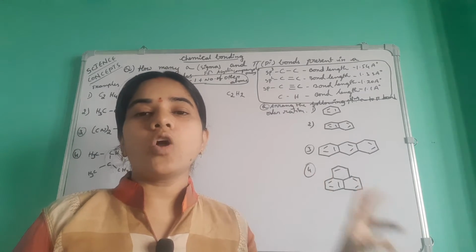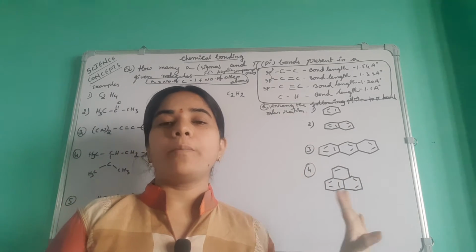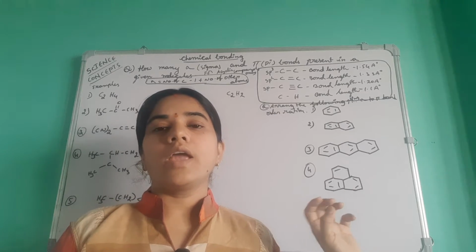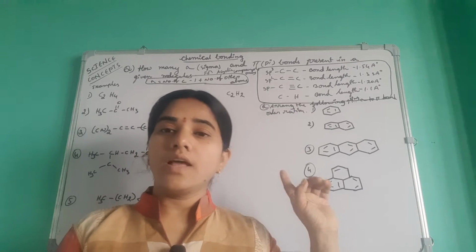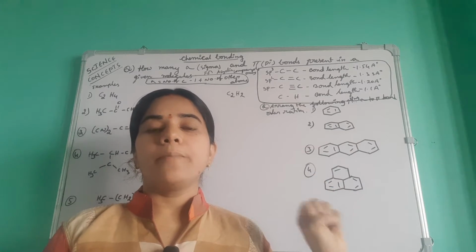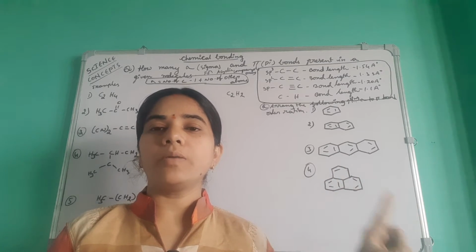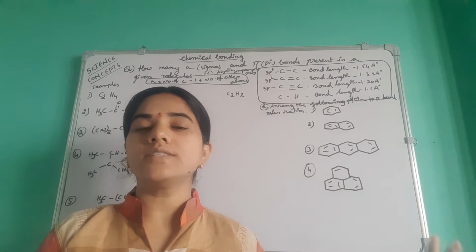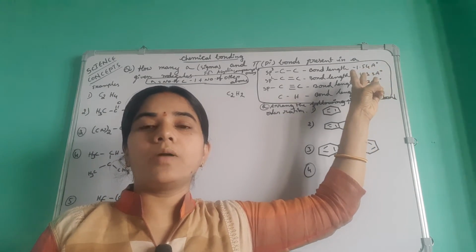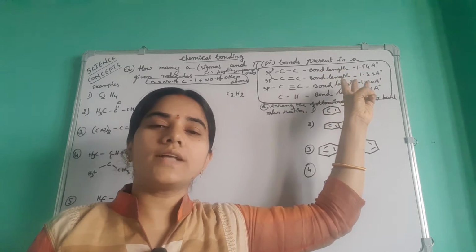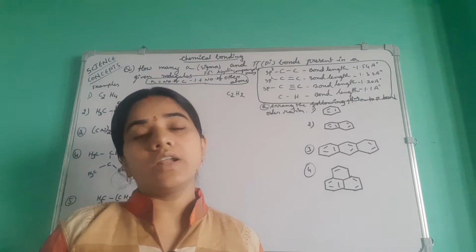In the case of a double bond, how many sigma and how many pi bonds? It has 1 sigma and 1 pi. In the case of a single bond, is there any chance of a pi bond? No, a single bond is only a sigma bond. If a double bond is there, it has 1 pi and 1 sigma. In a triple bond there are 2 pi bonds and 1 sigma bond. These are the bond lengths of the carbon–carbon double bond, single bond and triple bond, and the carbon–hydrogen bond length is 1.1 angstrom units.